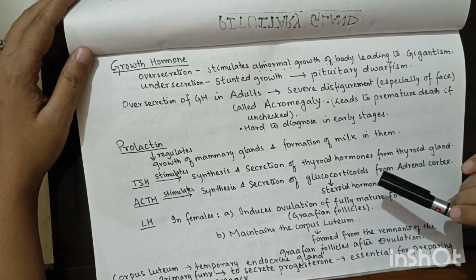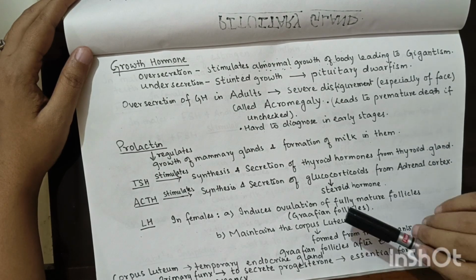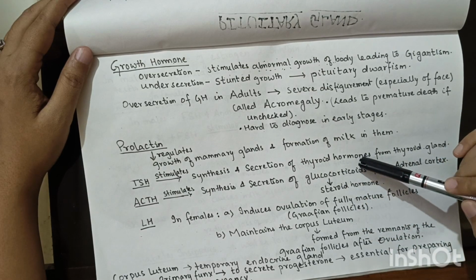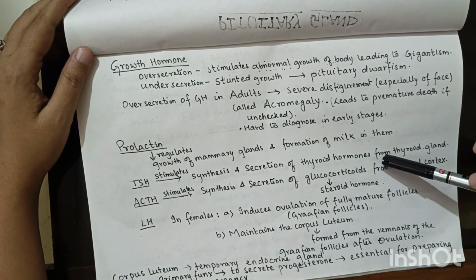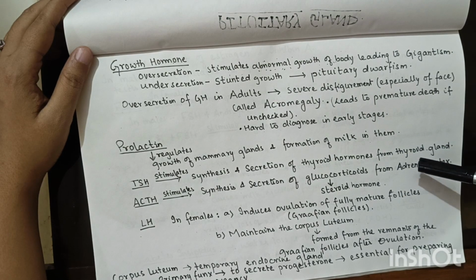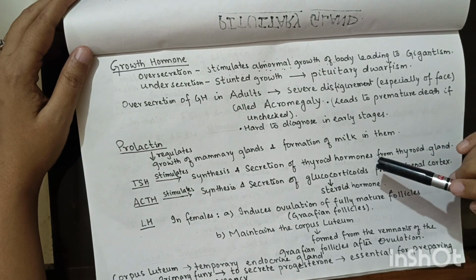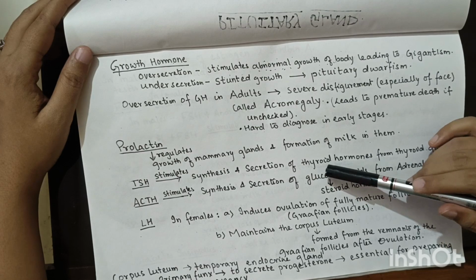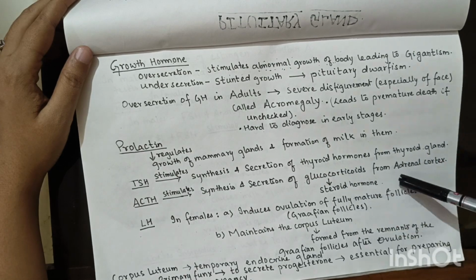We will talk about that later, but here glucocorticoid is a steroid hormone released from adrenal cortex. There are two parts of adrenal gland, that is cortex and medulla. So adrenal cortex will cause the release of glucocorticoids, that is a steroid hormone.